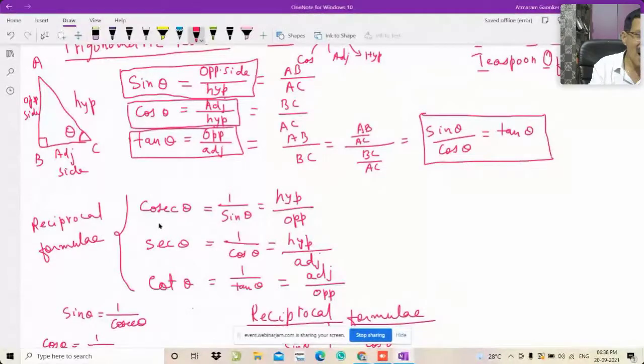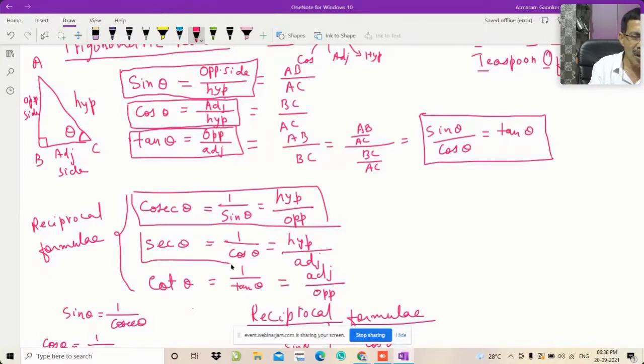And this is how you can remember these next three formulae using the super hexagon, and this is the last one. These are called reciprocal formulae, and these are the trigonometric ratios. These are also trigonometric ratios, but I will call them reciprocal formulae.